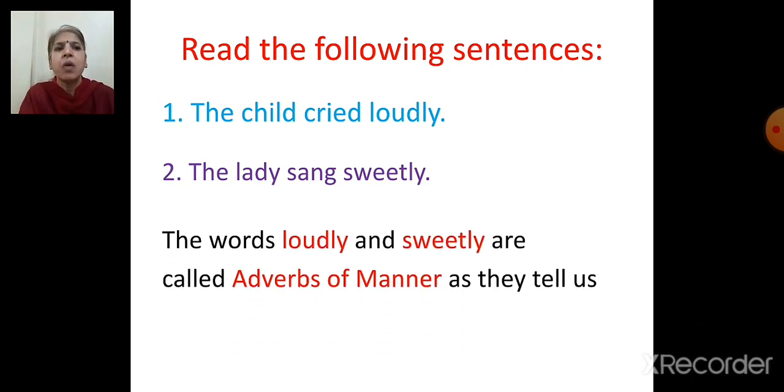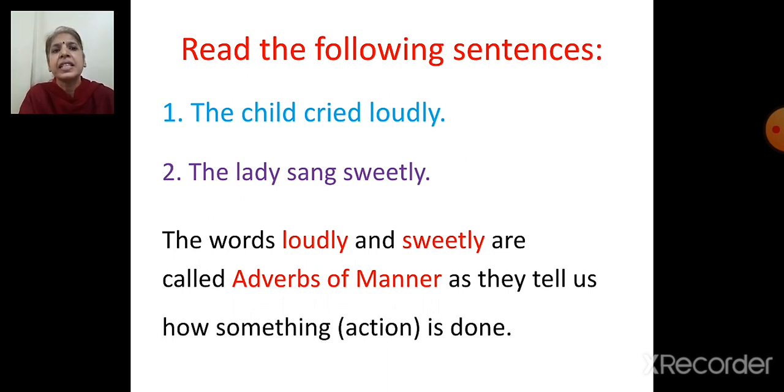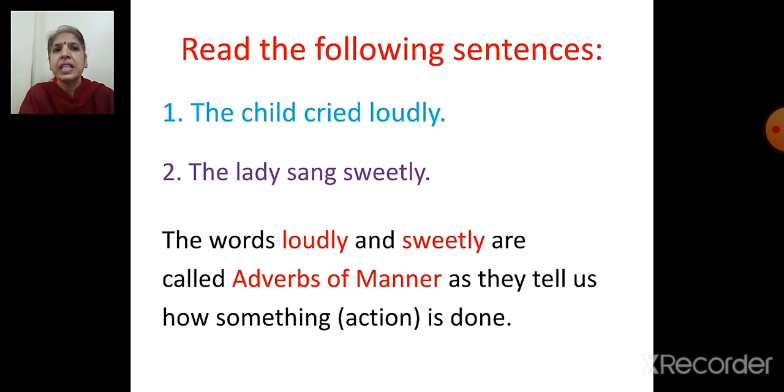The words loudly and sweetly are called adverbs of manner, as they tell us how something, that is action, is done. So we are learning now adverb of manner. To find out adverb of manner, you have to ask the question how the action was done.